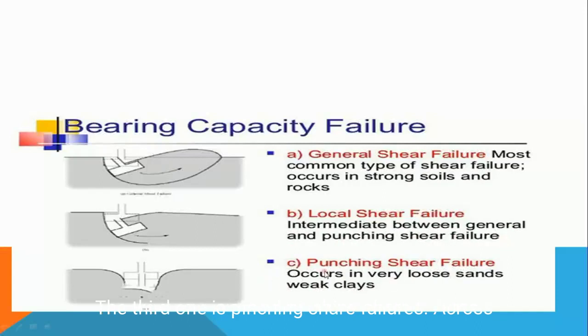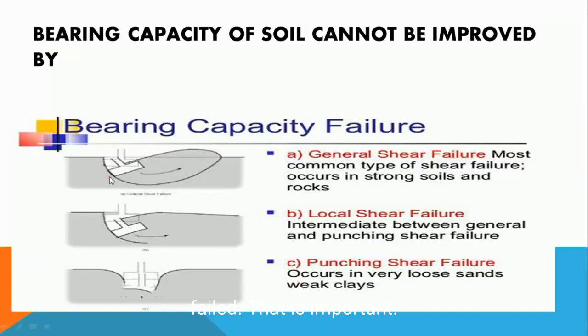The third one is punching shear failure. It occurs across very loose sandy and weak clays. Then your project will start, but if your sand or clay is so weak, then your bearing capacity will fail. That is important. You can see the failure of capacity, and then your work will be good.